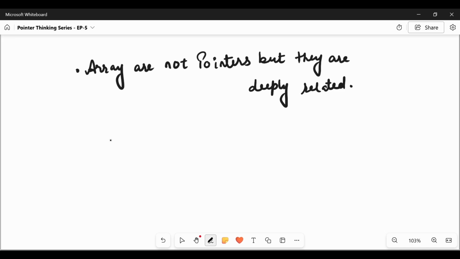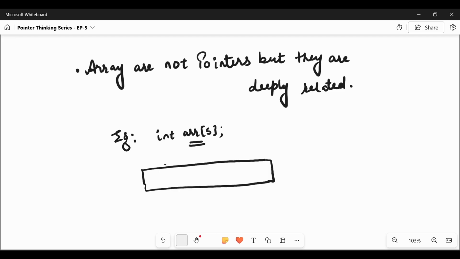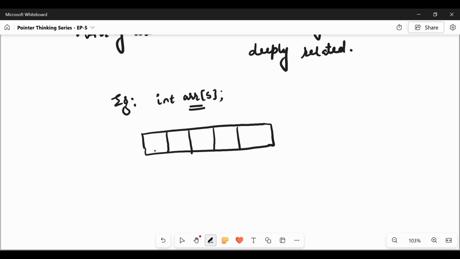Let's take an example. We have an integer array of 5 elements. By this statement, the compiler will create 5 contiguous integers, each of 4 bytes. So if this is at address 1000, this will be at address 1004, the size of an integer. So we can say the storage reserved by the compiler is 20 bytes.